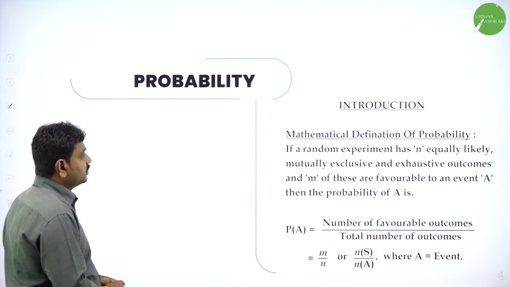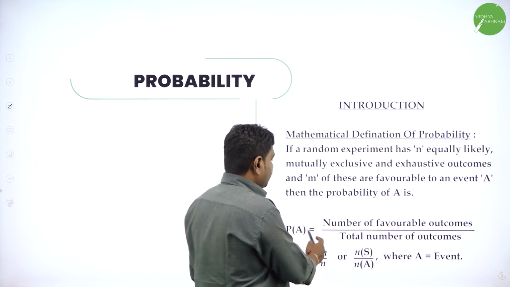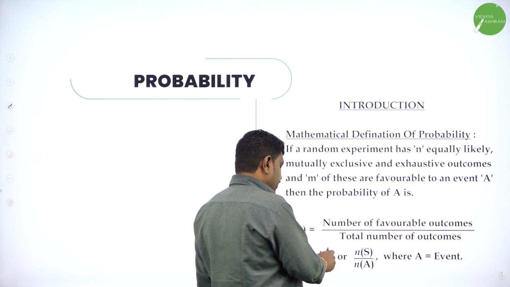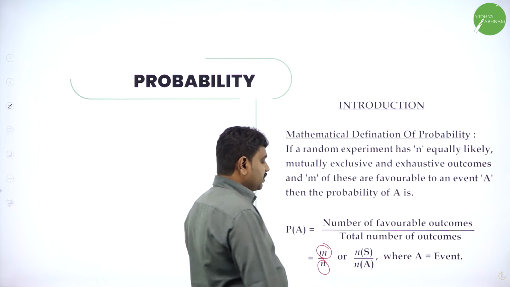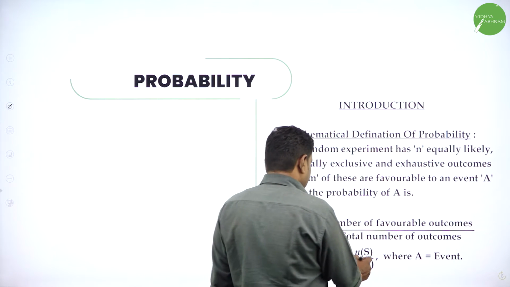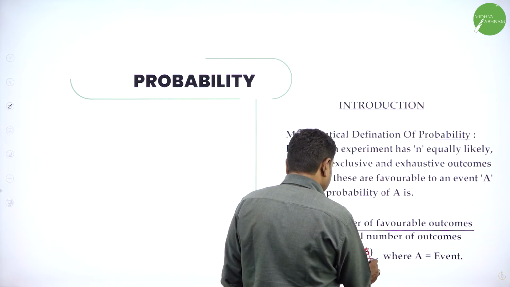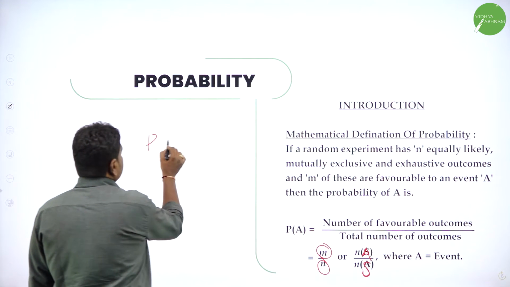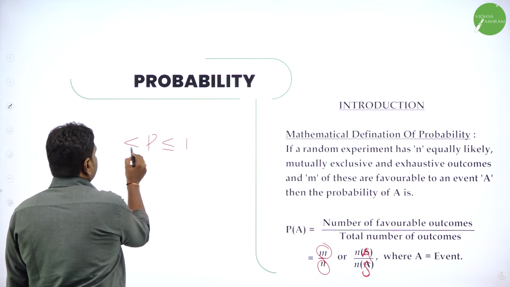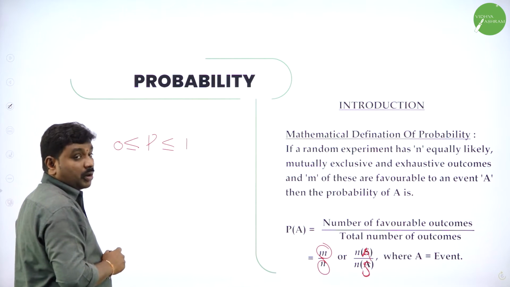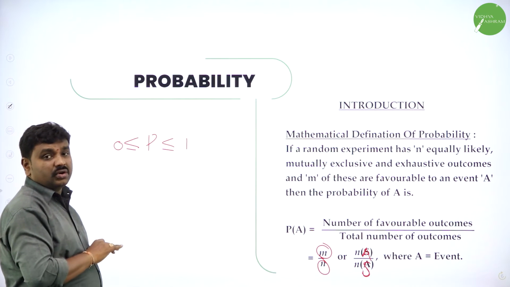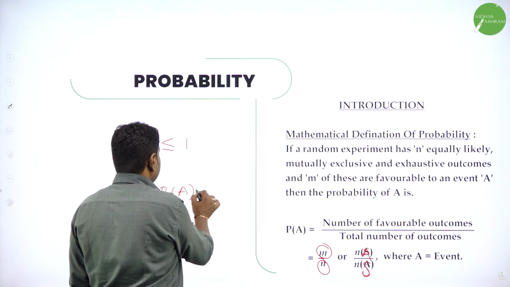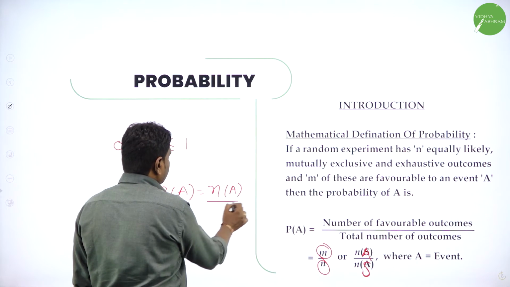Now, coming to the mathematical definition, probability of A is the number of favorable outcomes to the total number of outcomes. If you have M favorable outcomes and N total outcomes, it is M by N. So this is N of A by N of S. Probability should always be less than or equal to 1 and greater than or equal to 0. Probability cannot be less than 0, meaning negative, and cannot be more than 1. So P of A is the number of elements in A divided by the total number of elements.